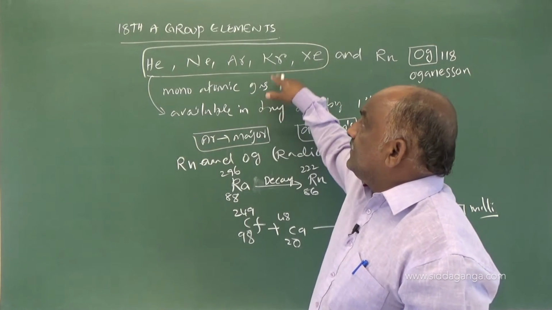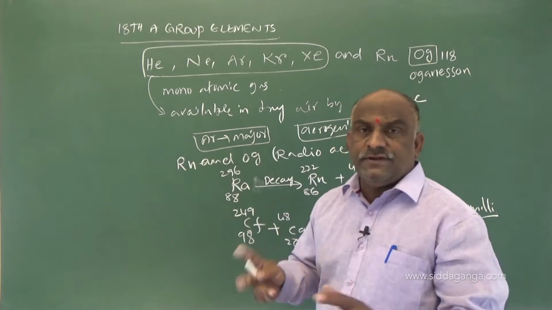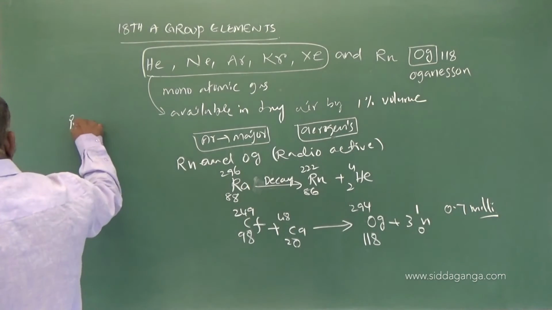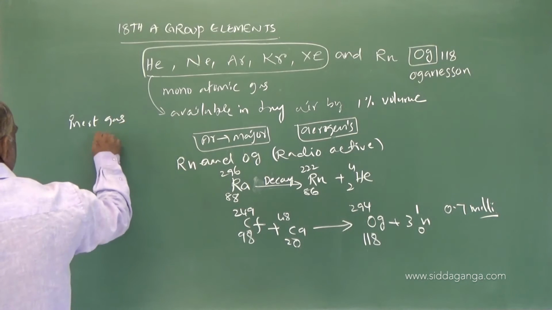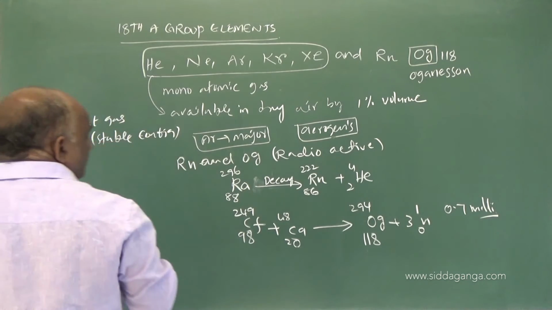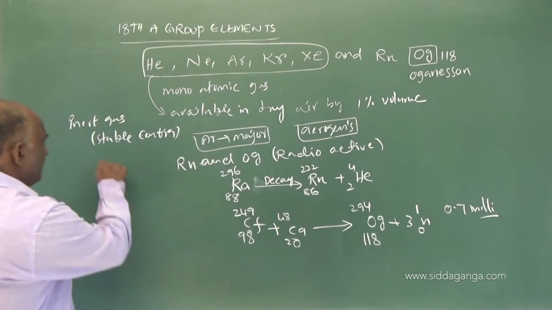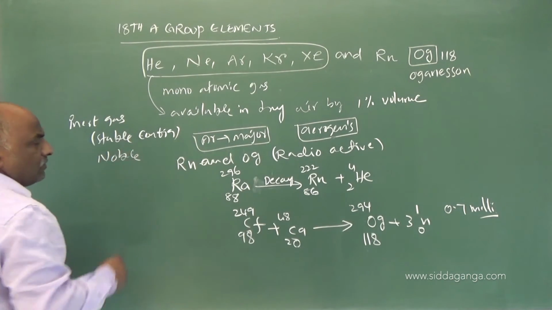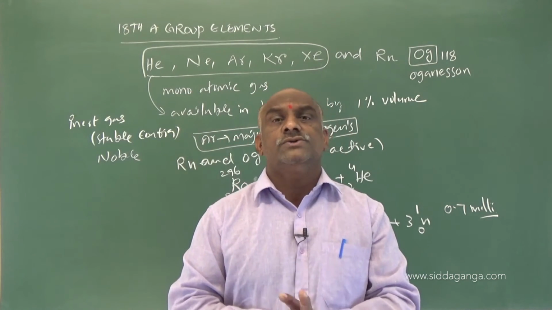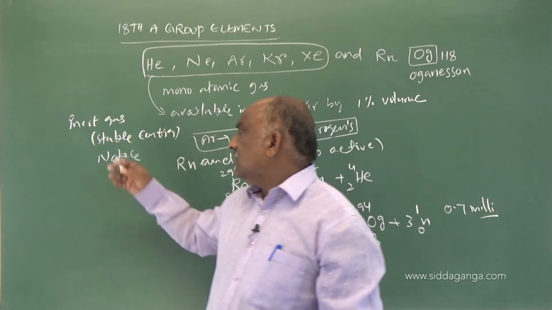These elements are called aerogens because they are available in the atmospheric air. These elements are called inert gases. Why are they called inert gases? Because of their stable electronic configuration. They are also called noble gases. Why? Because only a few compounds are known, and those few compounds also belong to xenon. Due to that reason, these are called noble gases.